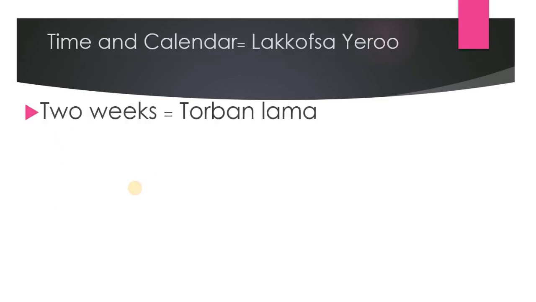So we can now say 2 weeks, torban lama. Look at the structure, how we call it, not lama torban, no direct translation, as many people say wrongly. It is not lama torban like it is in English here. It is torban lama.